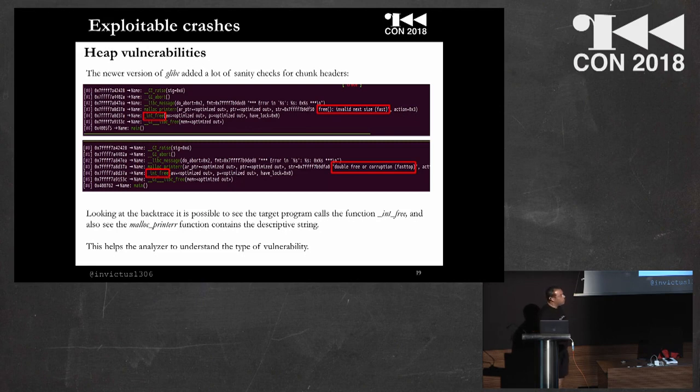This is an example of heap vulnerabilities, or better, two different examples of heap vulnerabilities. Of course, in the newer glibc there are a lot of sanity checks that already provide a lot of information. For example, the first case is an invalid next size vulnerability after the free. In the second case, it's a double free corruption. And just analyzing the backtrace in this case, it's possible to understand that it is a heap corruption.